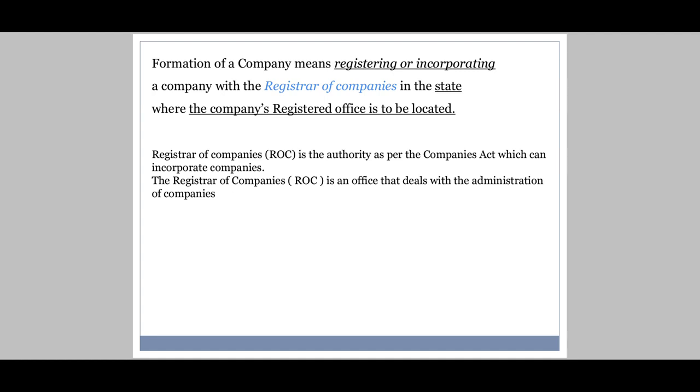Okay, let's take an example. I want to start a company, and for production purposes I am willing to form that production factory in Gujarat, but my registered office is here in Maharashtra. So now I'm going to have my company registered with the Registrar of Companies in the state of Maharashtra because I have my registered office here in Maharashtra.